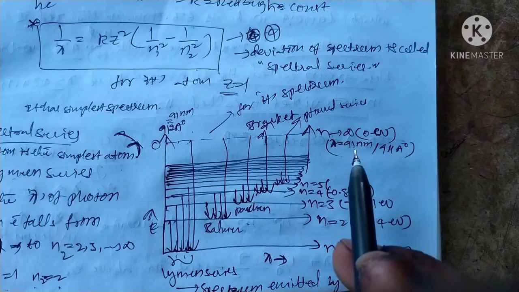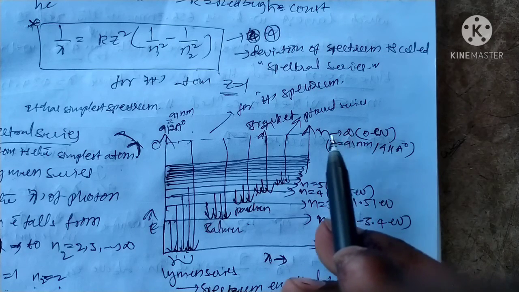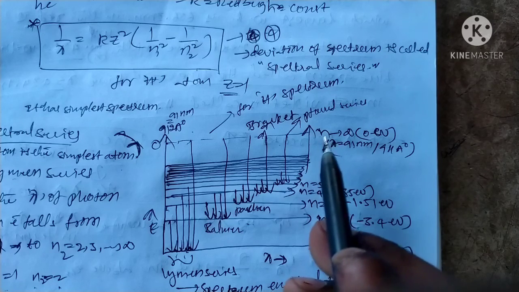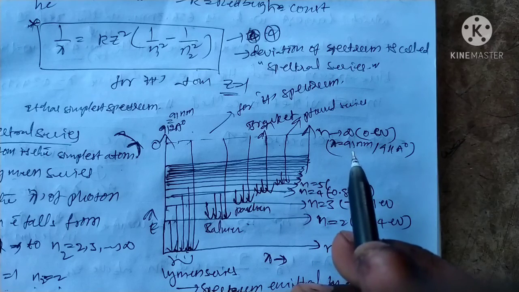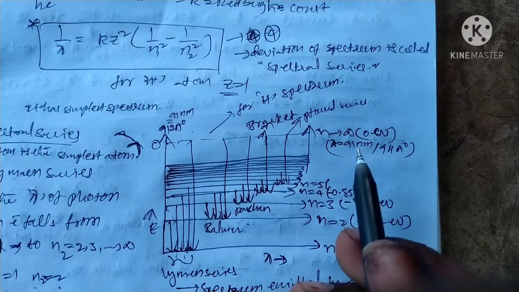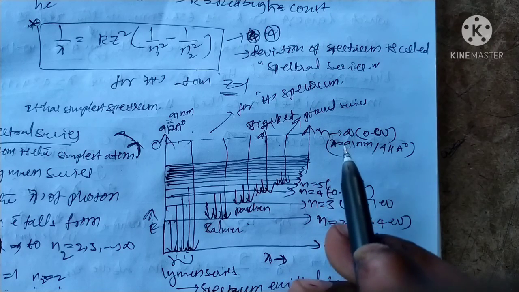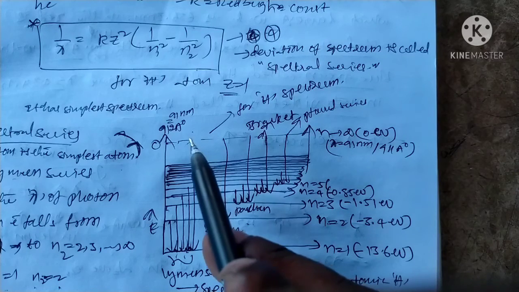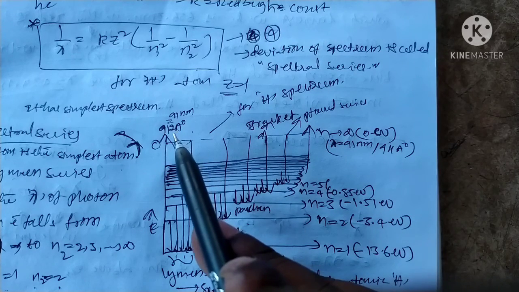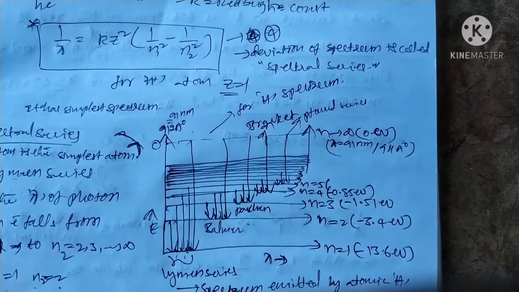For minimum wavelength for all, we take n as infinity. As the principal quantum number n increases, lambda will decrease. That is, lambda is minimum for all, that is 911. Its maximum for Lyman is 1216, okay, and the textbook is there like this.